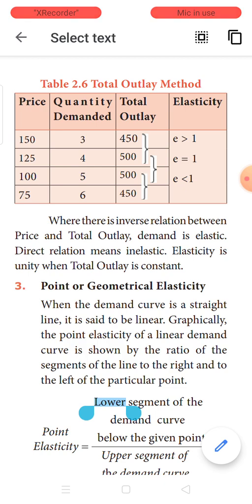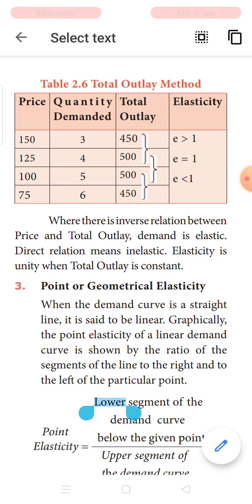Whenever two variables are directly related to each other, the elasticity is said to be lesser than 1, or you call it as inelastic. The first one, you call it as elastic demand, where the value is greater than 1, because both the variables move in the opposite direction. They are said to be inversely related to each other.